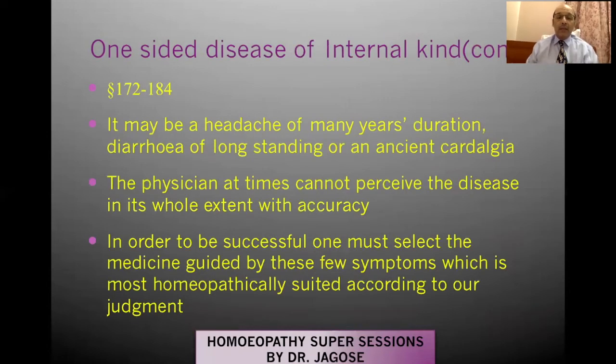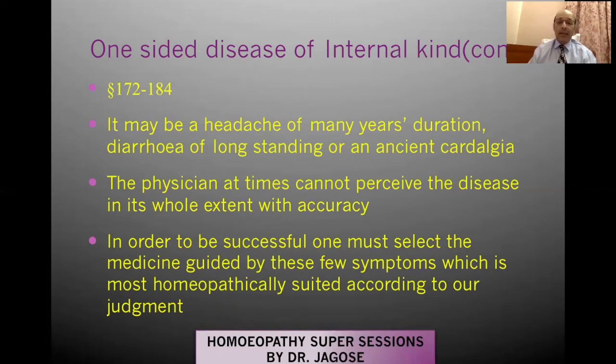So now in this video, or in part 1, we'll only concentrate on one-sided disease of an internal kind. That is given in aphorism number 172 to 184. So examples given are that it may be a headache of many years duration, or a diarrhea of long standing, or an ancient cardialgia. Cardialgia meaning a chest pain. So he has given the examples of a headache of a long standing, diarrhea, or chest pain, or ancient cardialgia.